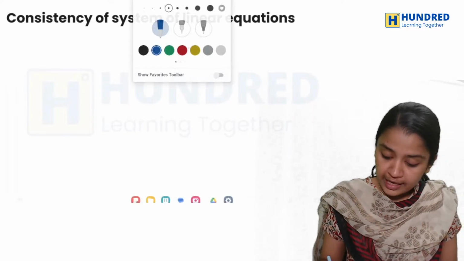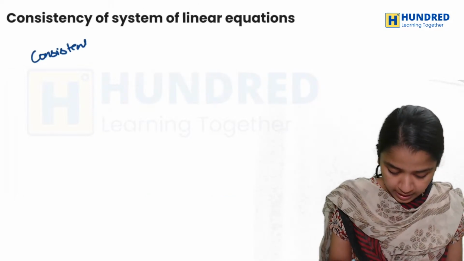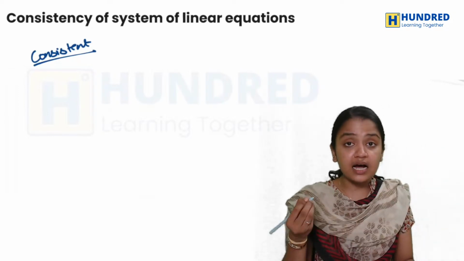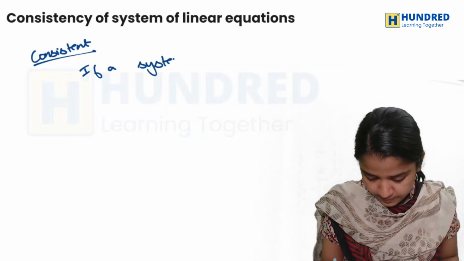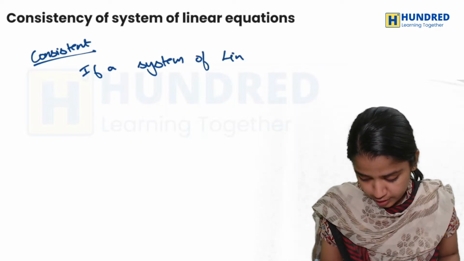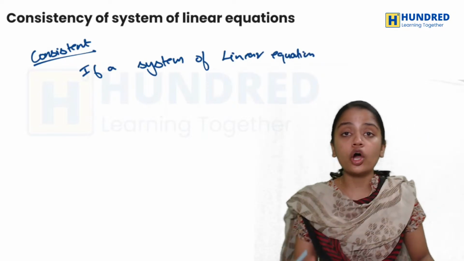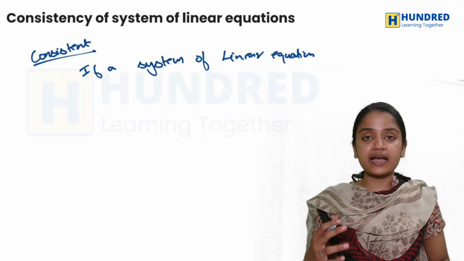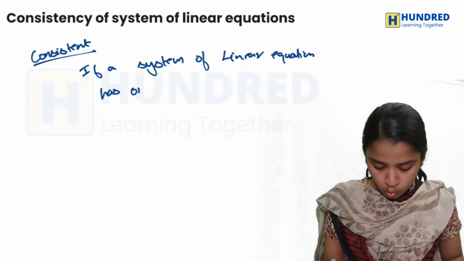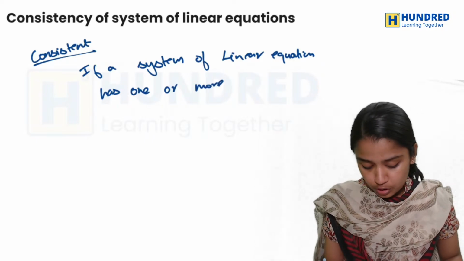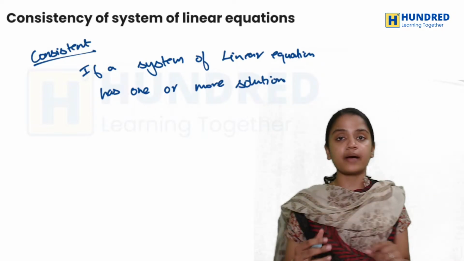If a system of linear equations has one or more solutions, then you can call the system consistent.